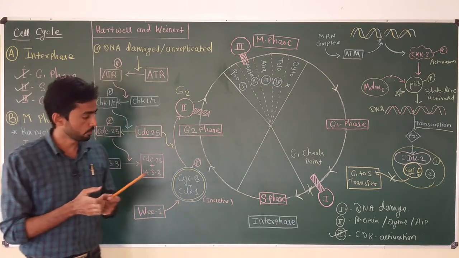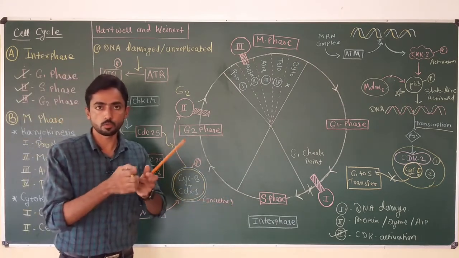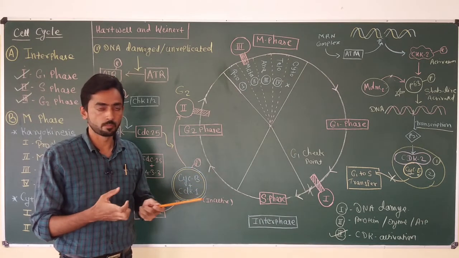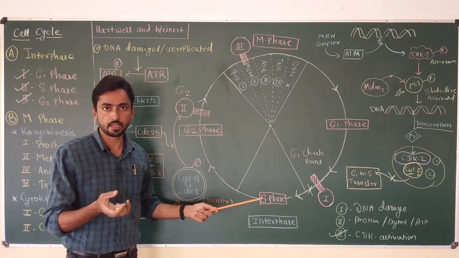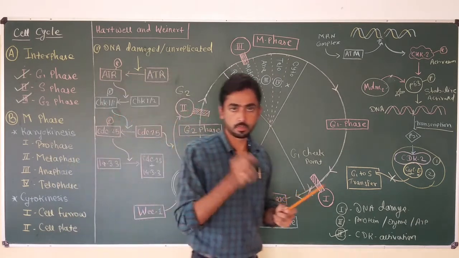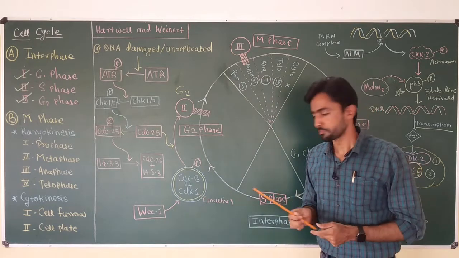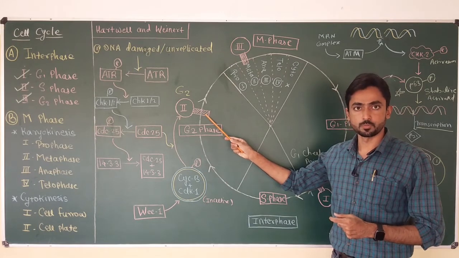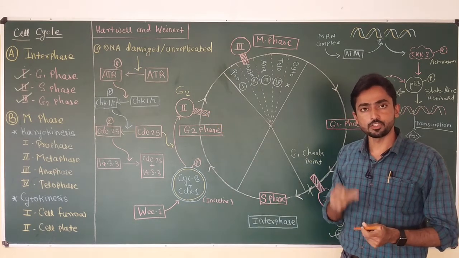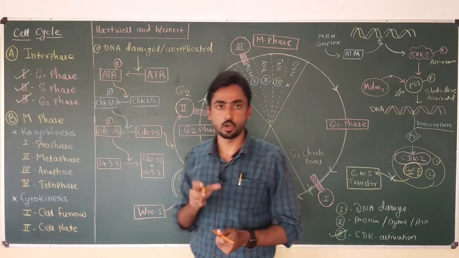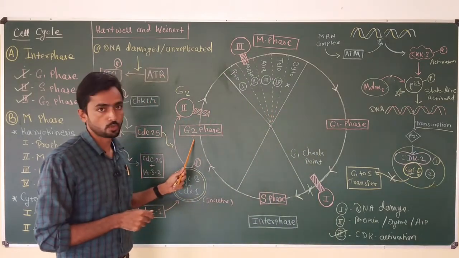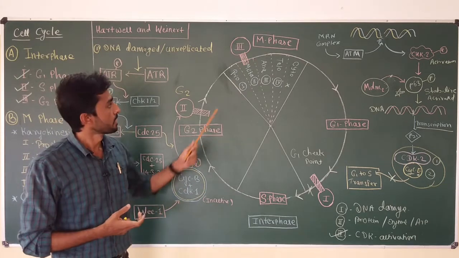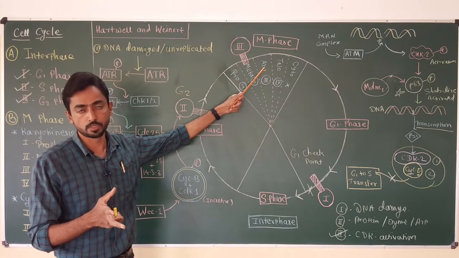Okay, that means we know that S phase is the site where chromosome number gets doubled. Okay, the cell synthesizes an exact copy of the genome, and the newly synthesized DNA must be similar to the old copy of the genome. So the similarity of the old and new genome is checked at the G2 checkpoint. This point also ensures the tubulin protein synthesis occurs correctly during the G2 phase. Okay, we know that tubulin protein is required for the synthesis of spindle fiber, which is required in the metaphase or anaphase of the M phase.